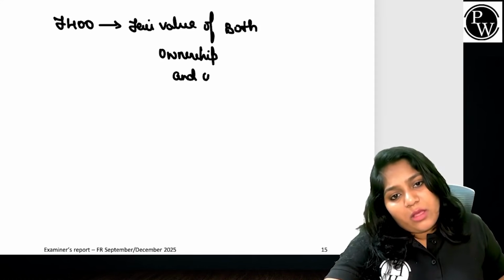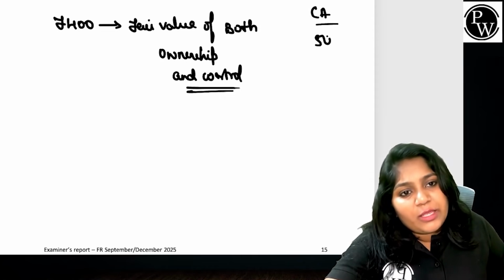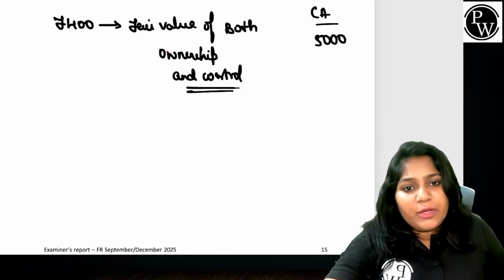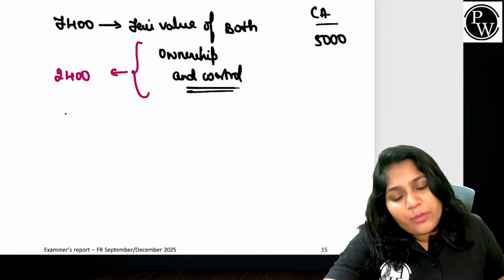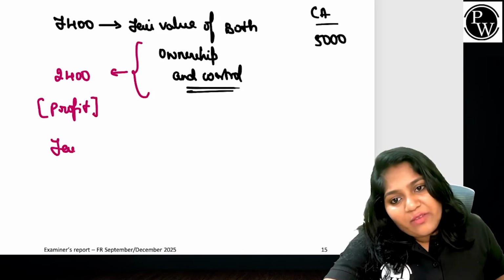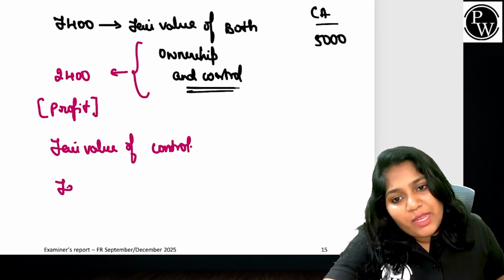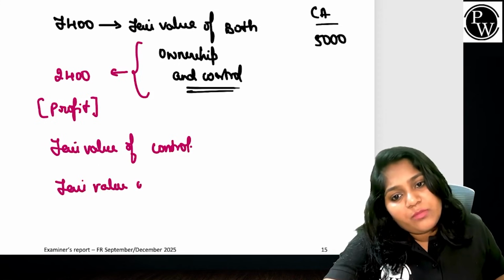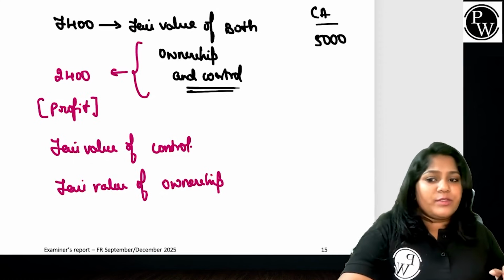Okay. So how much is the fair value of it? Both 7.4 million, which I sold it. My carrying amount was 5 million. So can I say the profit element which is related to ownership and control is 2.4 million. This is the profit element. Guys, if I can find out what is the fair value of control alone, can I also find out what is the fair value of ownership? I know both ownership and control together, I have a fair value of 7.4 million.